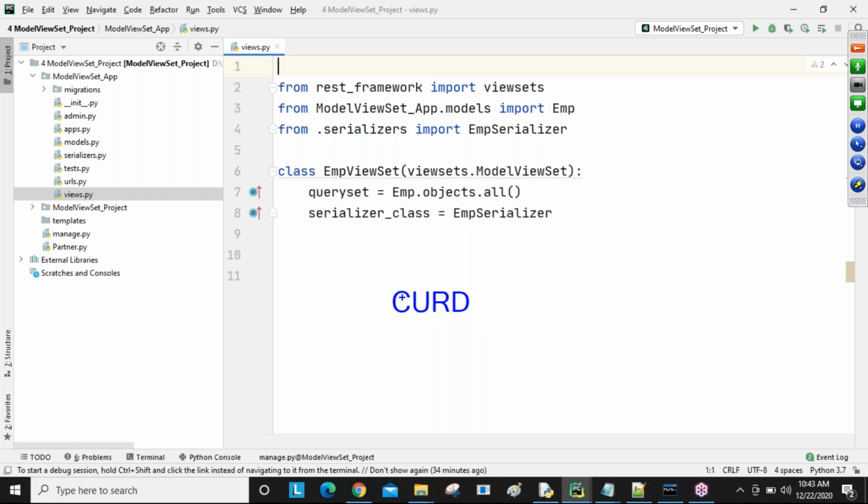Using pure Django, you write one view for create, one view for update, one view for delete, one view for getting all, one view for getting a single record, like this, a number of views. For every view one URL is required, separate URLs, multiple URLs for multiple views, and for every view templates are also required, presentation HTMLs. HTML means again HTML code, CSS code, Bootstrap code, all these things you need to have knowledge of.